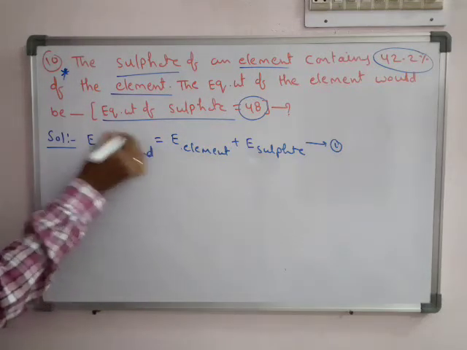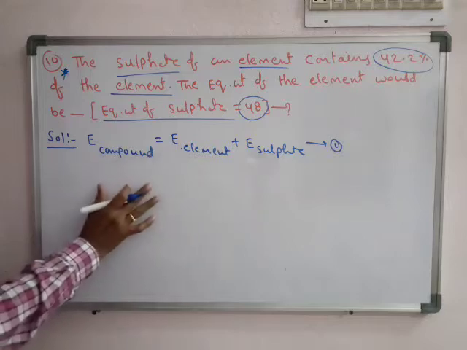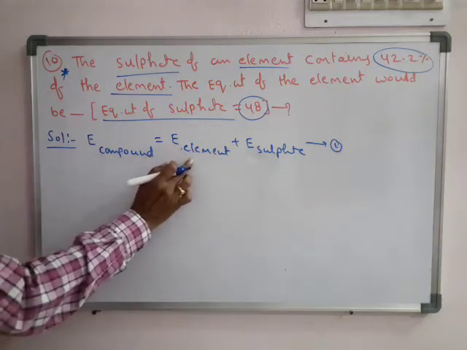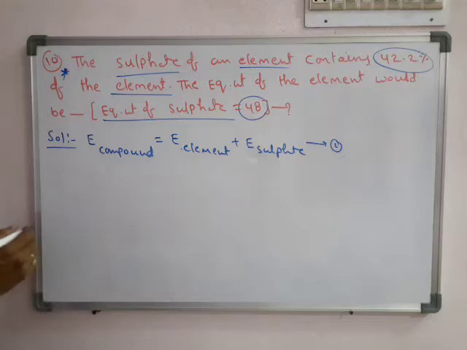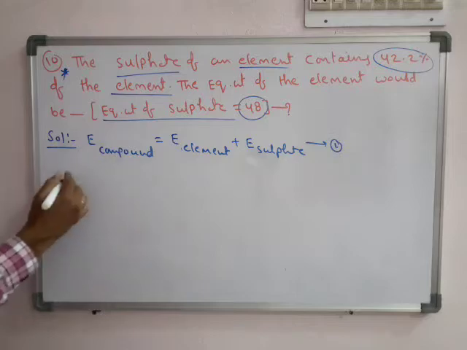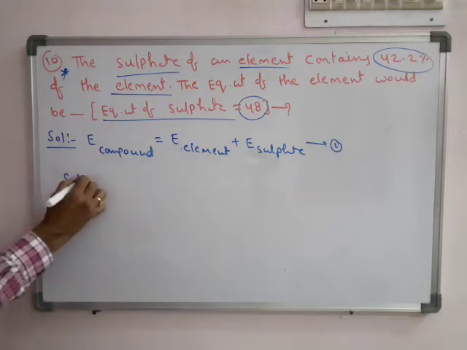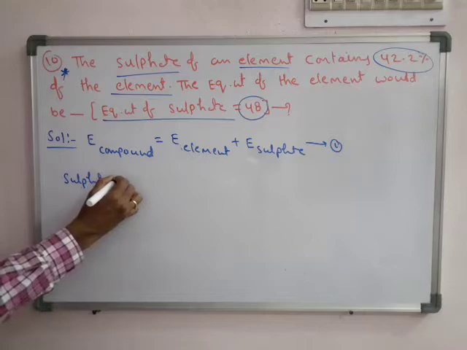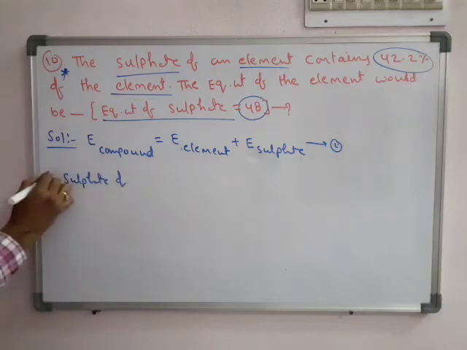So once the equivalent weight of compound is found, from equation 1 we are able to calculate the equivalent weight of element. For that a clue is given. So the sulfate of element, it is given.